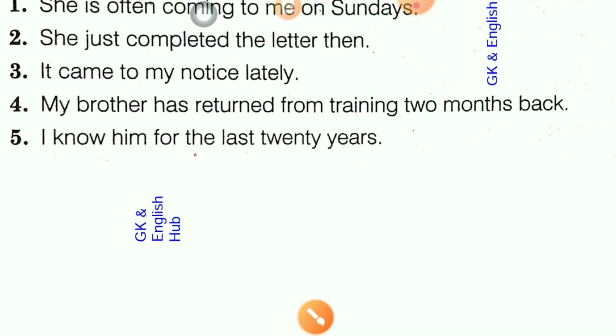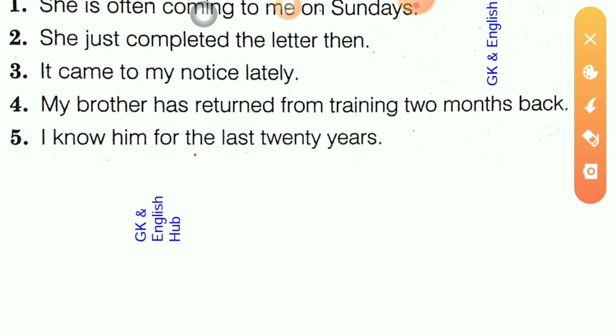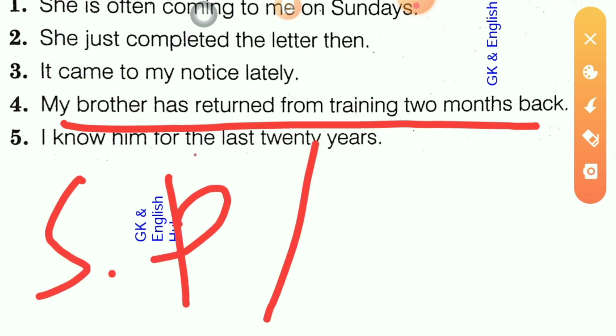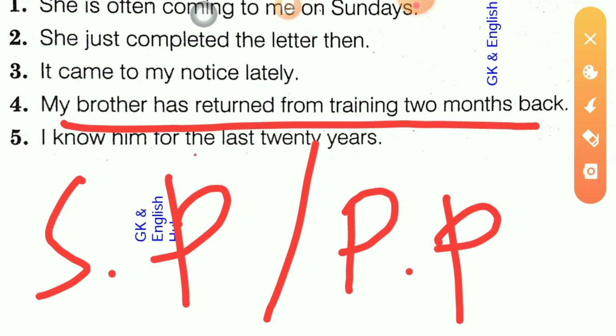Now let's move on to the next sentence: "My brother has returned from training 2 months back." This type of sentence is a bit confusing. Sometimes students get confused between simple past and present perfect tense.